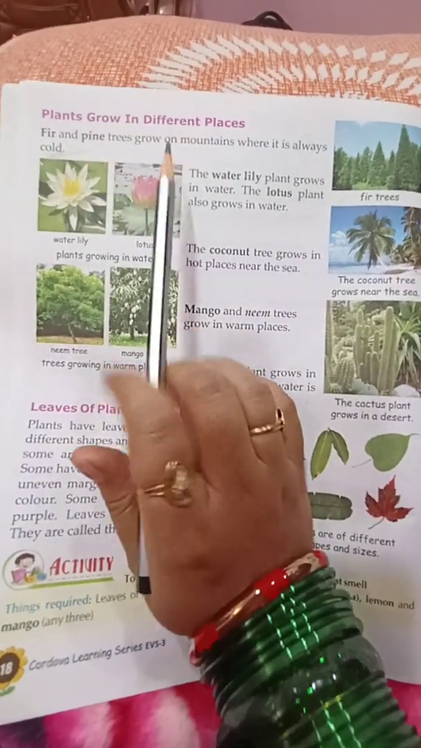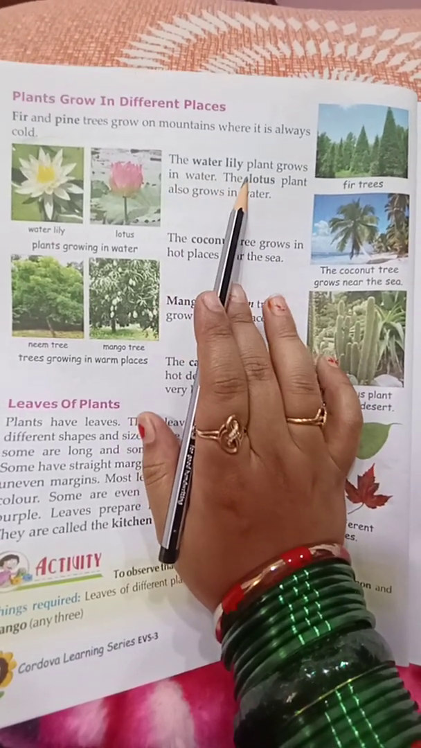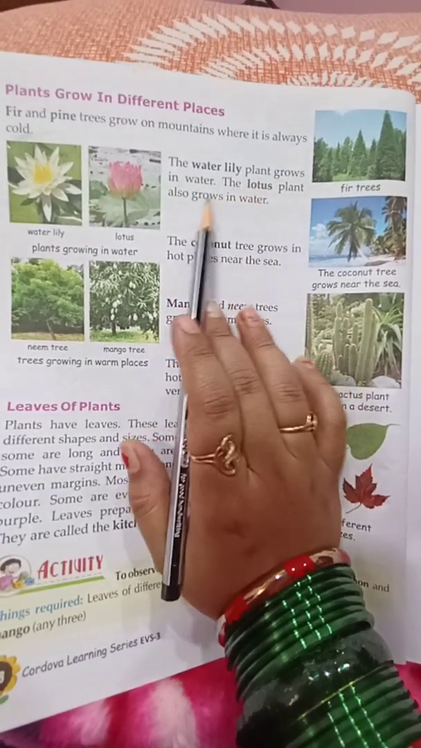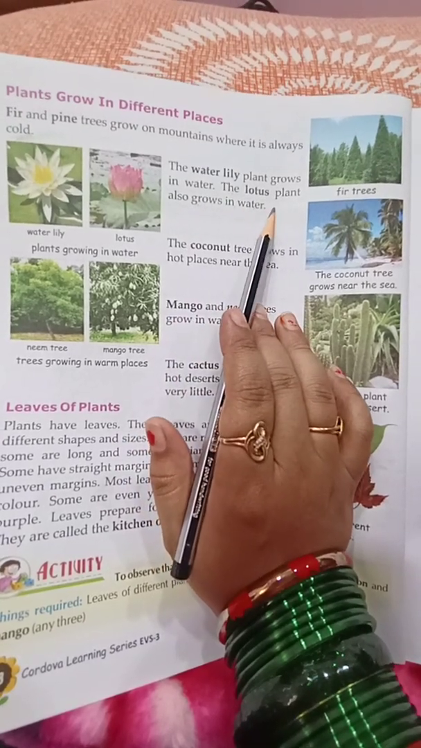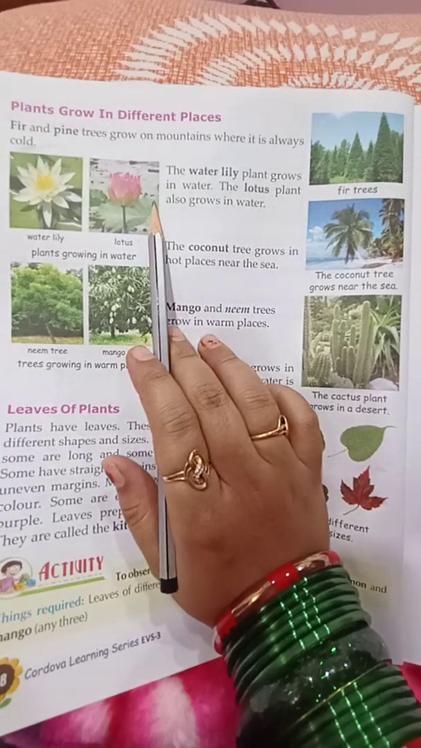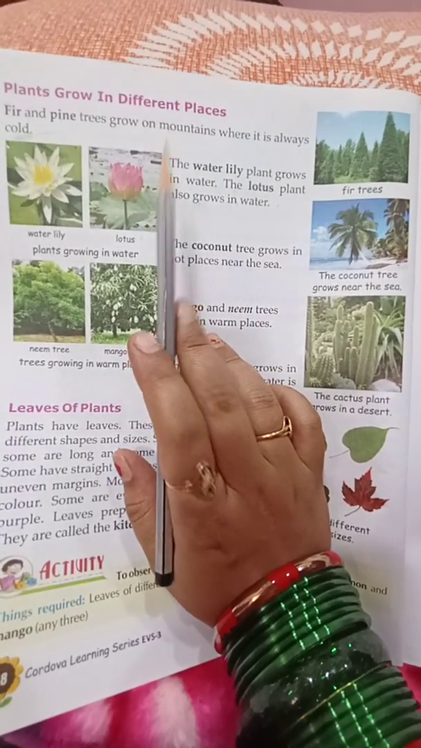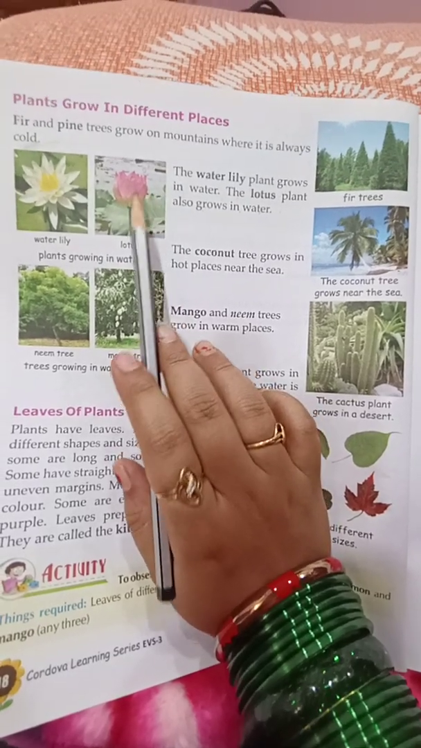Okay. Now, water lily plants grow in water. The lotus plant also grows in water. Plants like water lily and lotus grow in water because they need water for their growth.